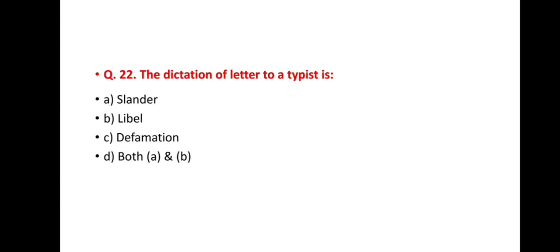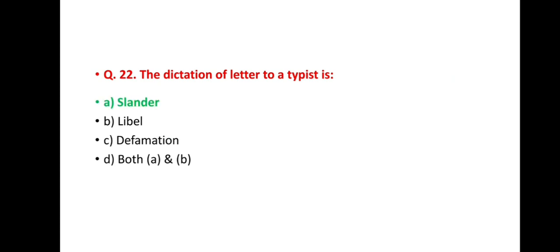Next question, question number 22. The dictation of a letter to a typist is option A slander, option B libel, option C defamation, and option D both A and B. And the correct answer is option A, slander.